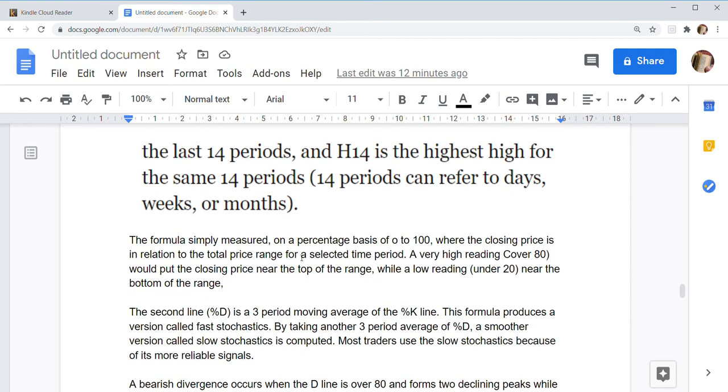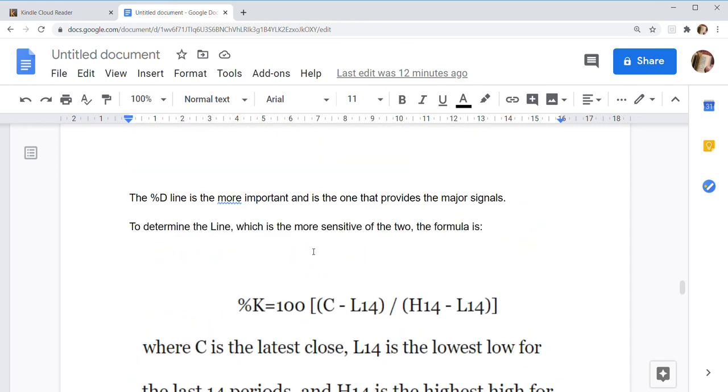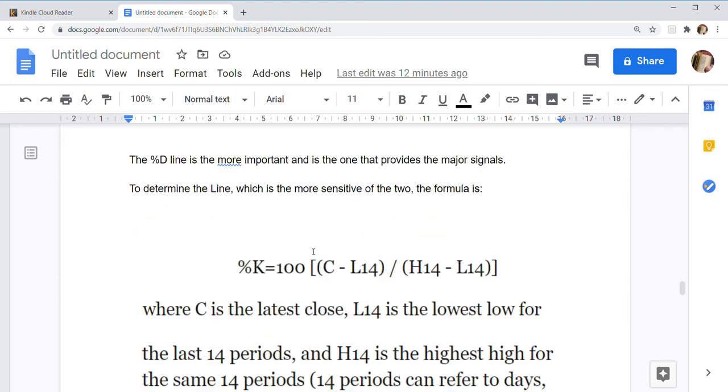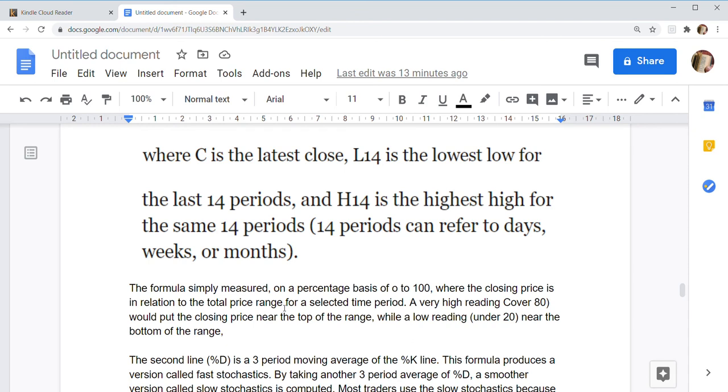The formula simply measures, on a percentage basis of 100, where the closing price is in relation to the total price range for a selected time period. A very high reading, over 80, would put the closing price near the top of the range, while a low reading, under 20, is near the bottom of the range.